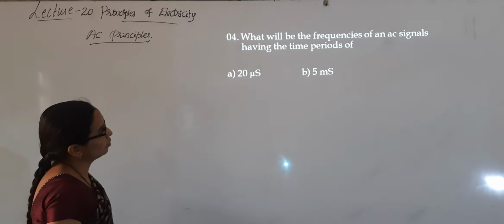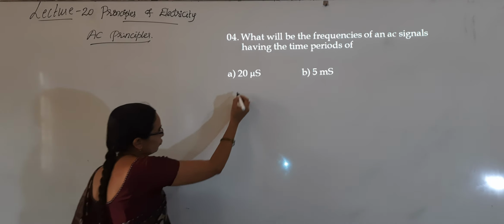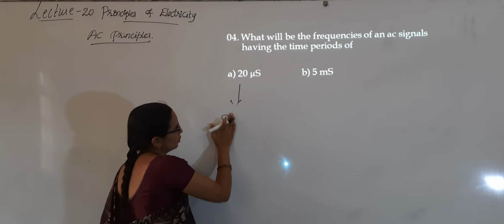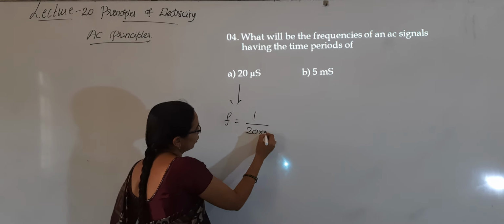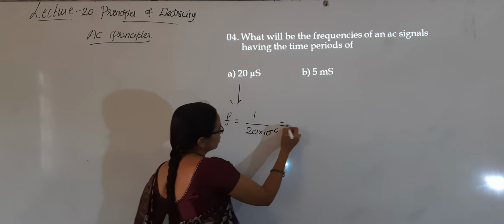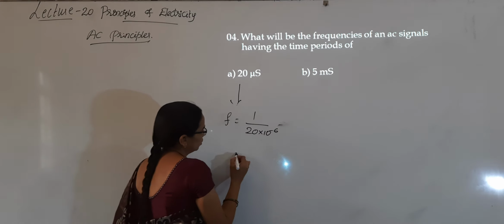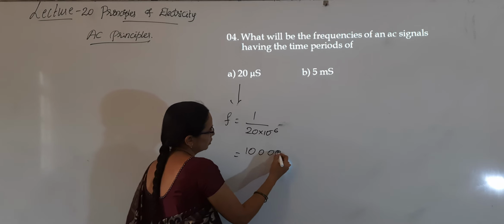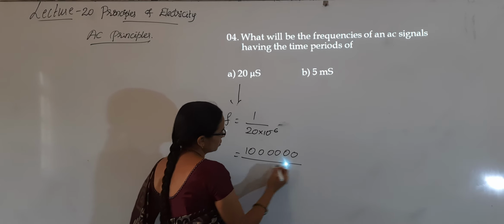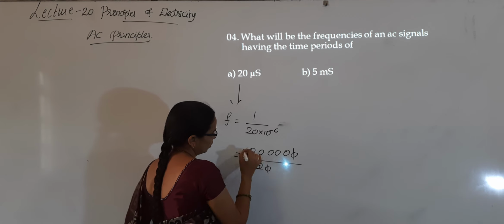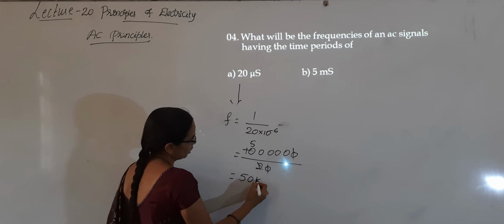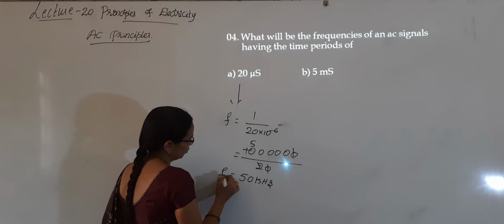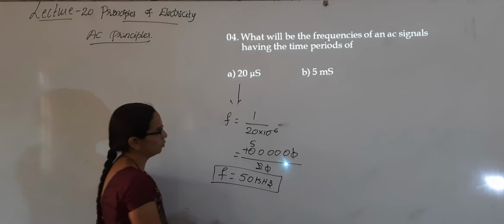Here they have given the time periods, you have to calculate the frequency, that is f is equal to 1 by 20 into 10 to the power of minus 6, frequency will be 50 kilohertz.